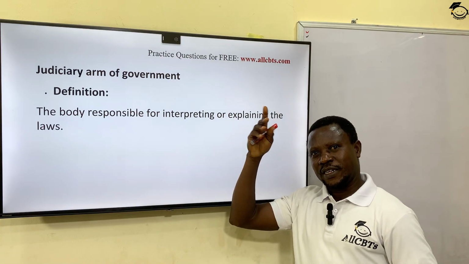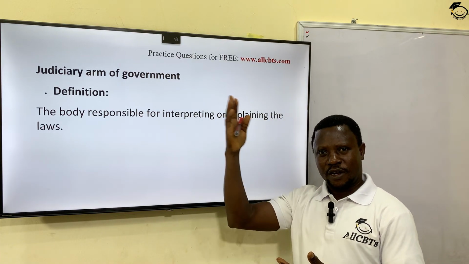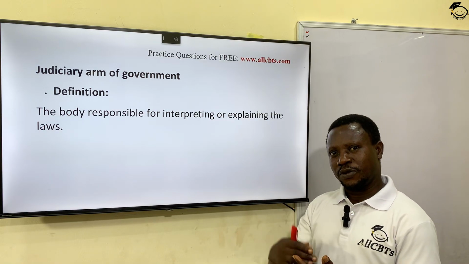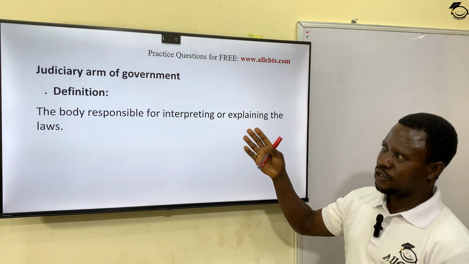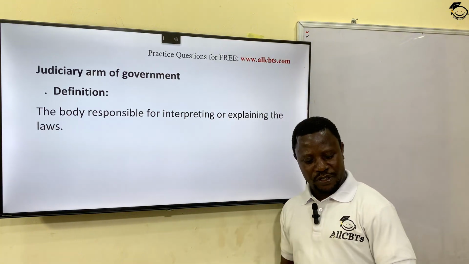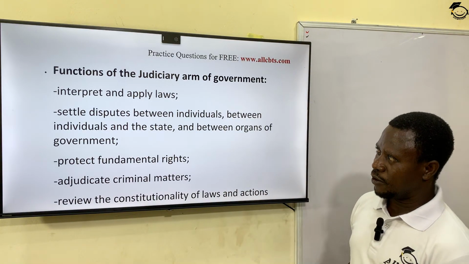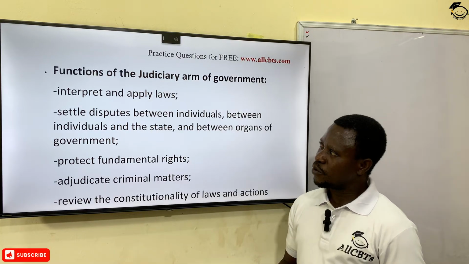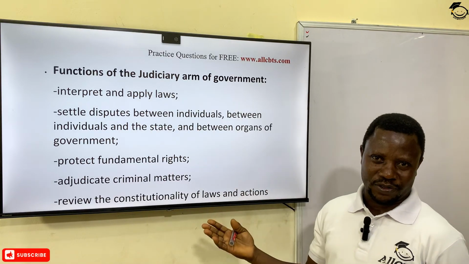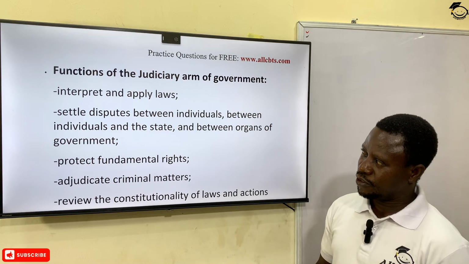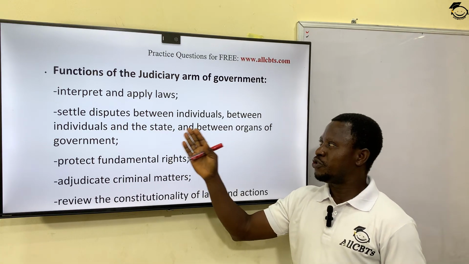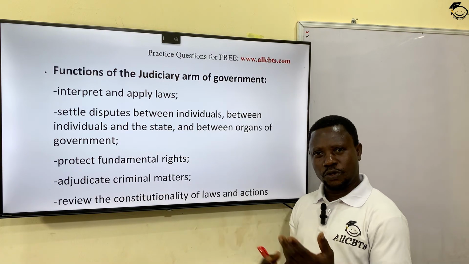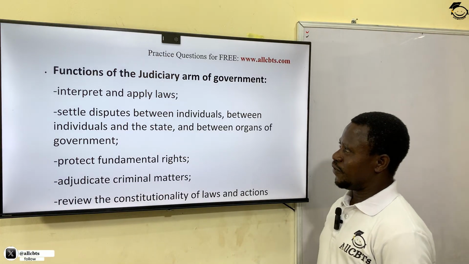Remember, the first organ makes or formulates the laws. The second organ implements or executes the laws. And the third one, the judiciary, interprets and what? Explains the laws. So what are the functions of the judiciary as an arm of government? We have: interpret or apply laws, as you see in the definition; settle disputes between individuals. When two individuals are having issues, then they go to the judiciary, okay, for settlement.